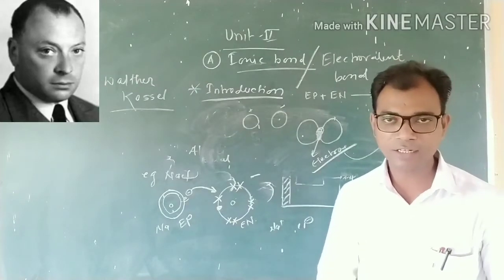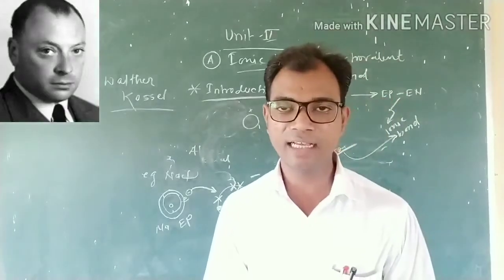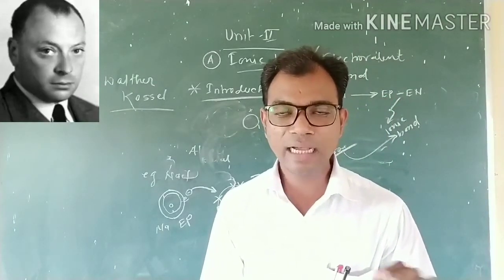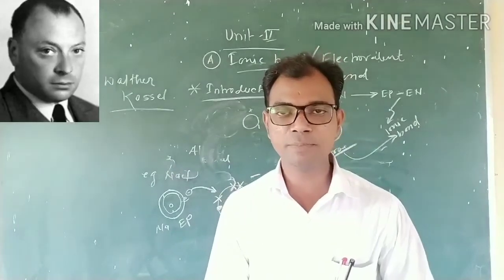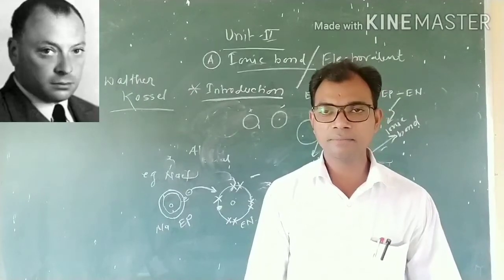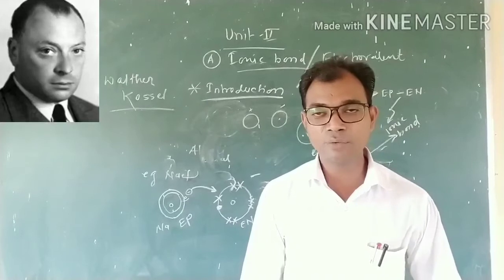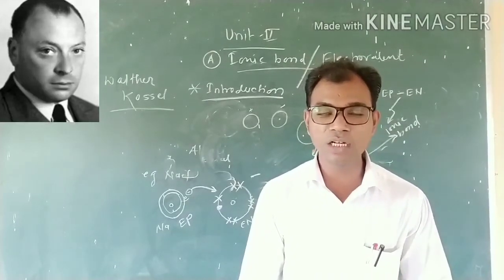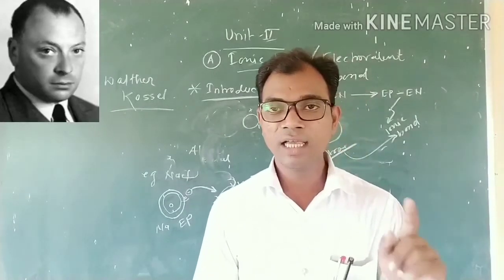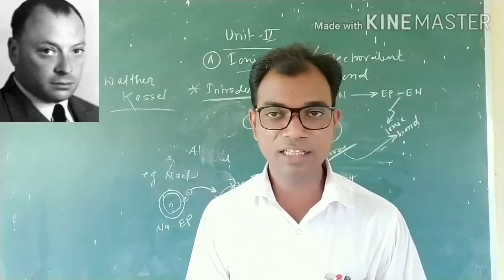Okay, did you get it? That means the ionic bond can simply be defined as the bond formed between two atoms by the transfer of one electron from one atom to another. Such a bond is called an ionic bond, and because it is related to the transfer of electrons, it is also called the electrovalent bond. Okay, did you get that?